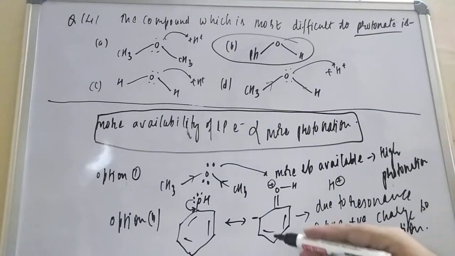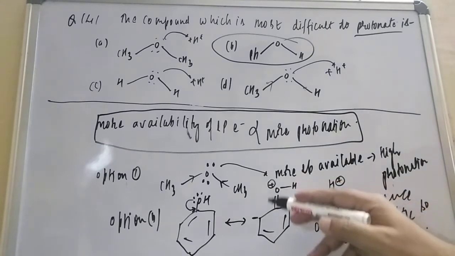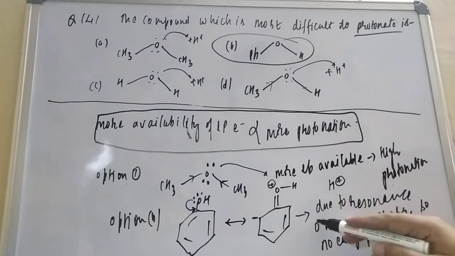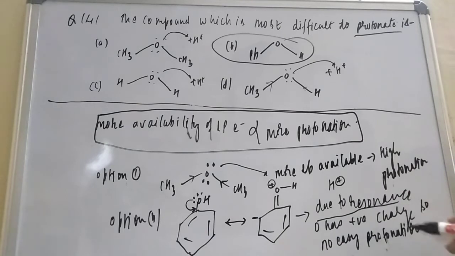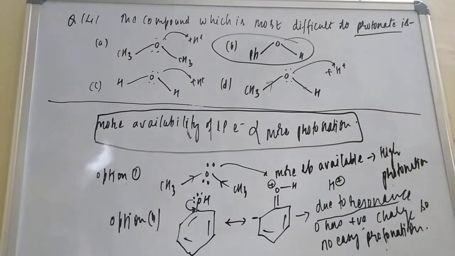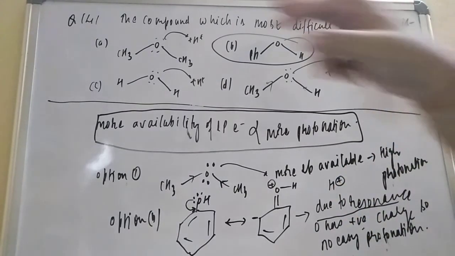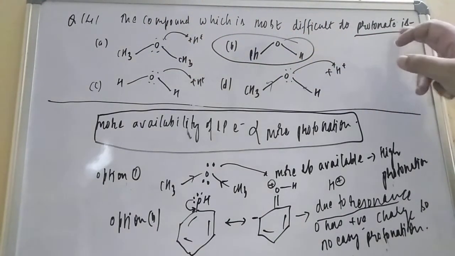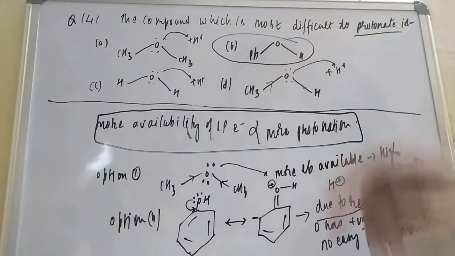But in the case of phenol, friend, the lone pair electron is going into resonance. Due to the involvement of the lone pair electron in resonance, oxygen has positive charge, and like charges repel each other, so there will not be any attack of the proton. So phenol will not undergo easy protonation. The compound most difficult to protonate is phenol. Option B is the correct option.